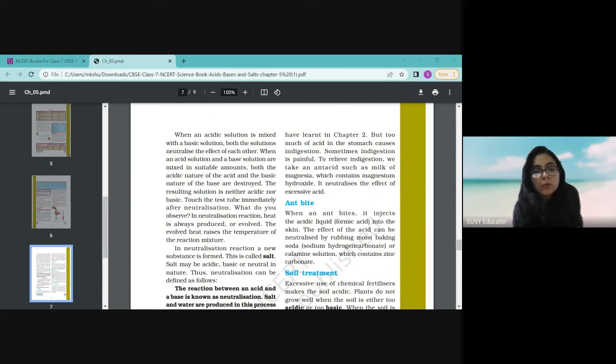Plus will go with minus, and minus will go with plus. So it will be NaCl plus H2O. This NaCl is your common salt, and this is water. And this sort of reaction is known as neutralization reaction.